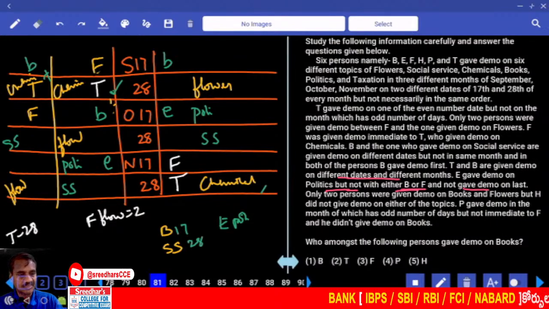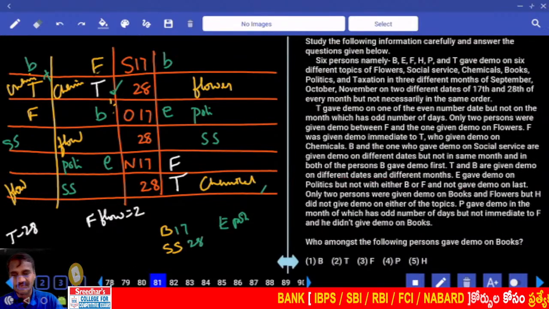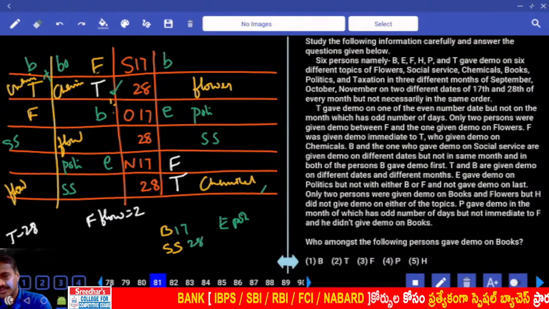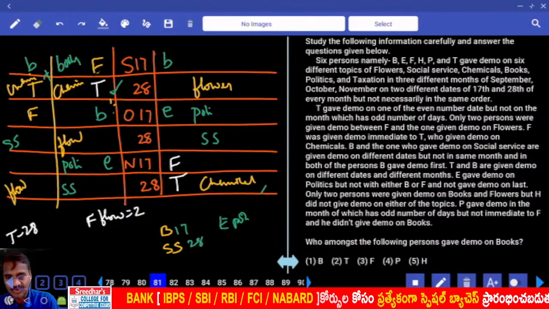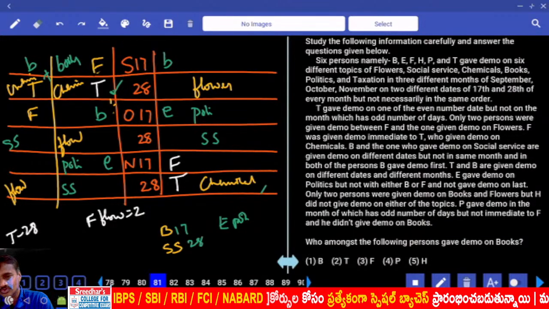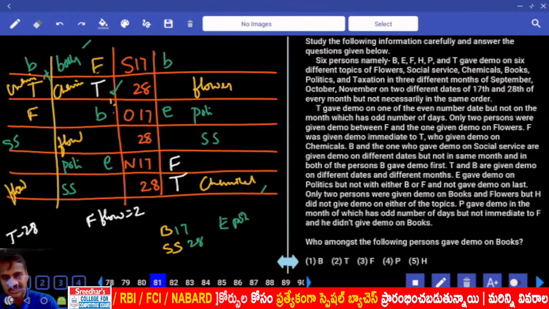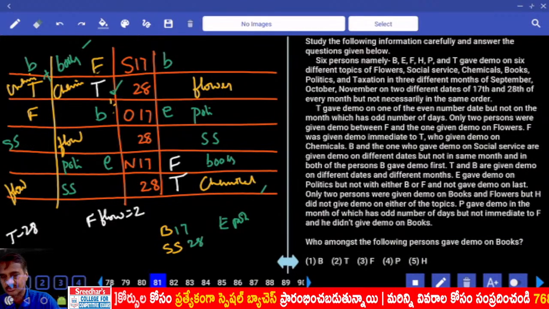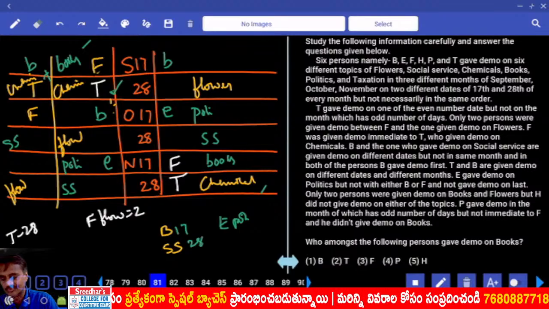And only 2 persons given between books and flowers. Now flowers and books, there must be exactly 2. Now books is here. Flowers and books, there must be exactly 2. Books is here. And if books is here, what else is left over?